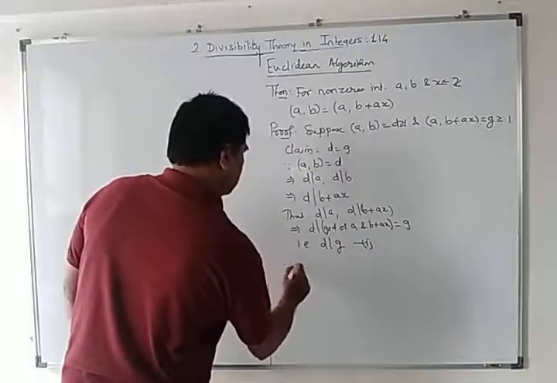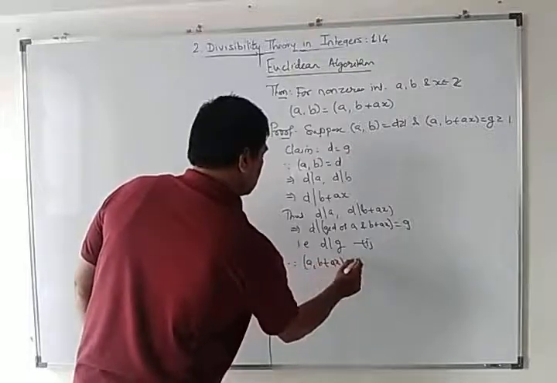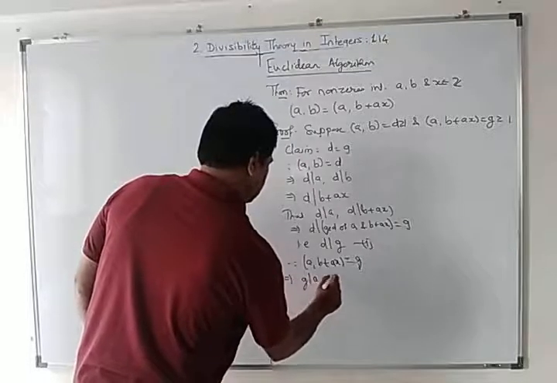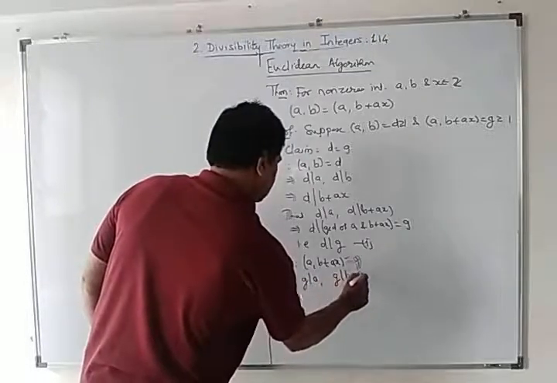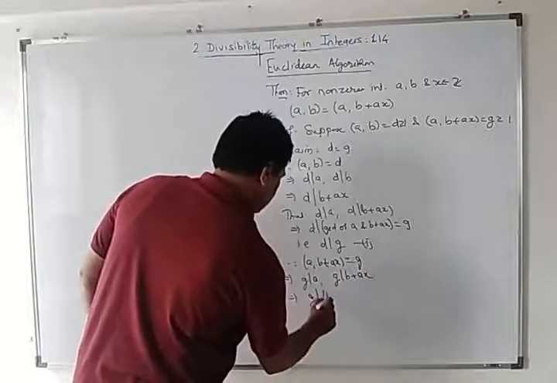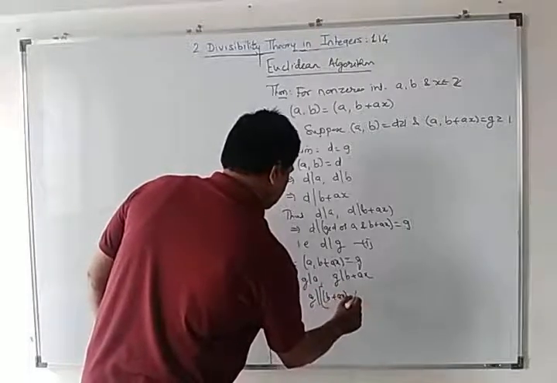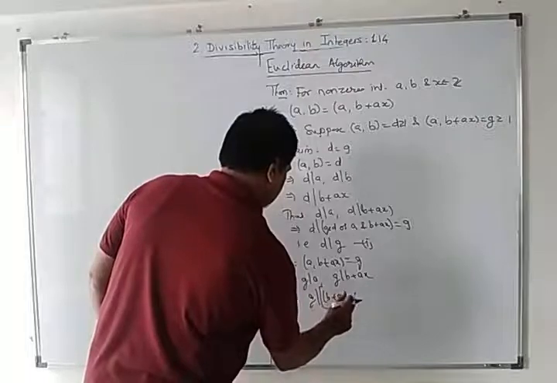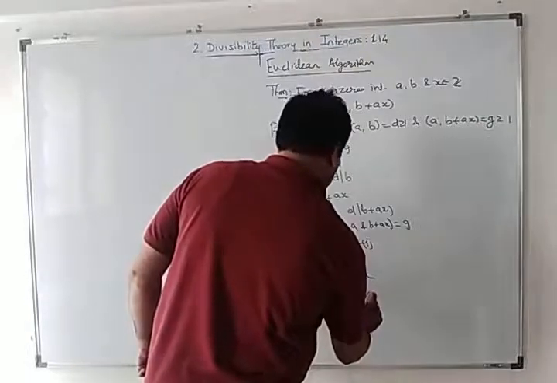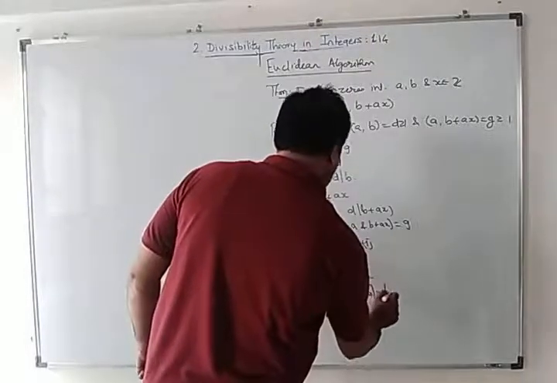Now since GCD of a, b plus x is equal to g, implies g divides a, g divides b plus x, implies g must divide their combination b plus x minus xa, and then this gets cancelled, which is equal to b.